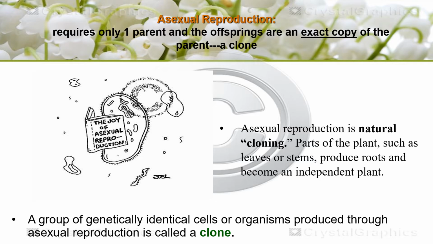A group of genetically identical cells or organisms produced through asexual reproduction can be called a clone. Since it develops as a result of asexual reproduction and lacks genetic variation, it is not as strong as the individuals that arise as the result of sexual reproduction, where fusion of male and female gametes is involved.